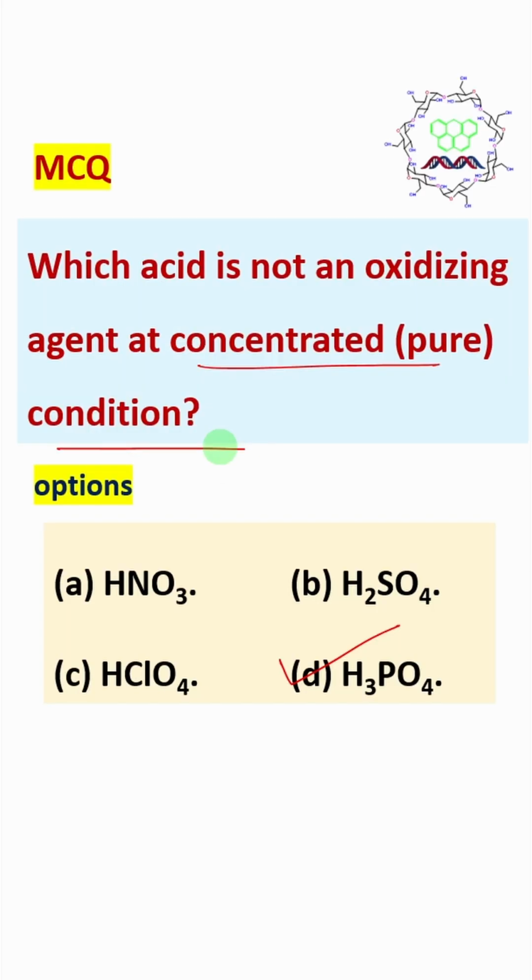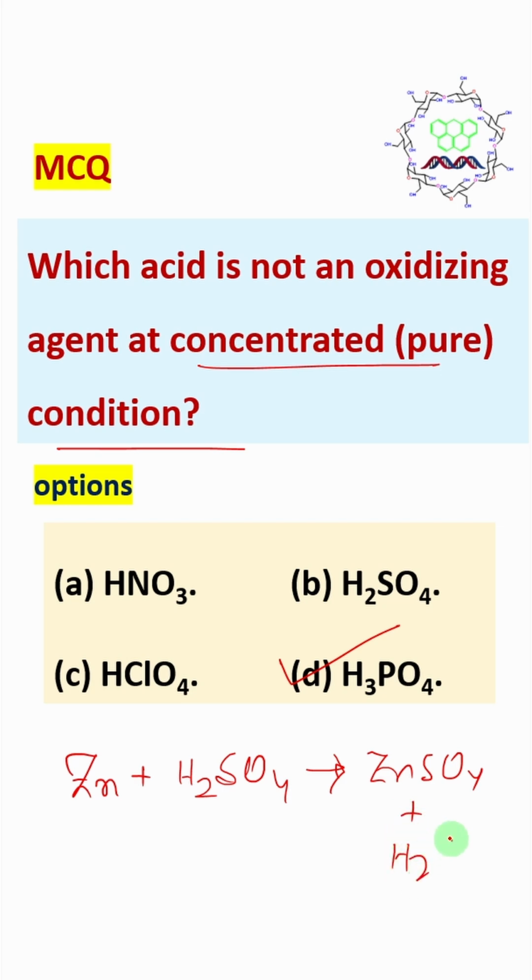By the way, students, some people may have a doubt: sir, if I react zinc with dilute sulfuric acid, I get zinc sulfate plus hydrogen. Isn't it a redox reaction? Obviously yes. Zinc goes from 0 to +2, and hydrogen from +1 to 0. Now think about what we were discussing: all acids have H+ in common, so based on this concept we cannot compare; we are comparing with respect to the oxidation state of the central atom, so do not get confused.